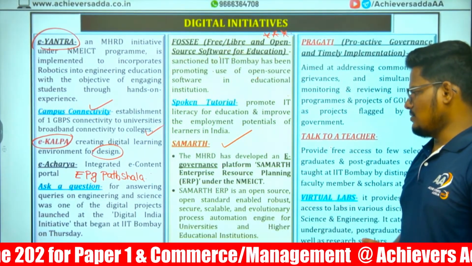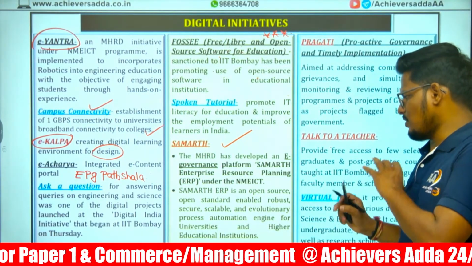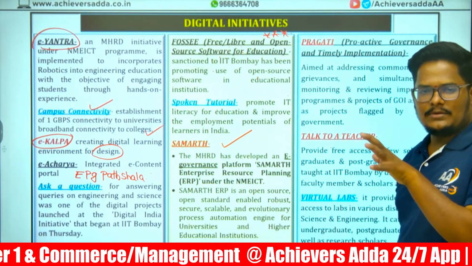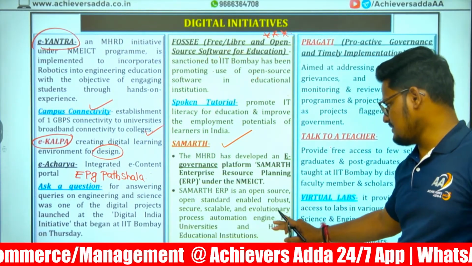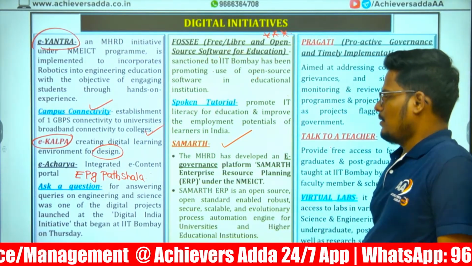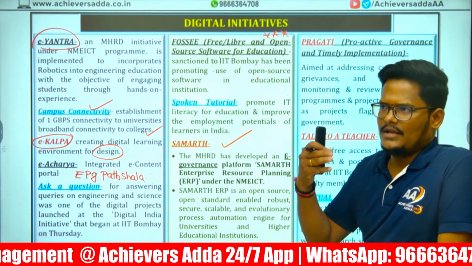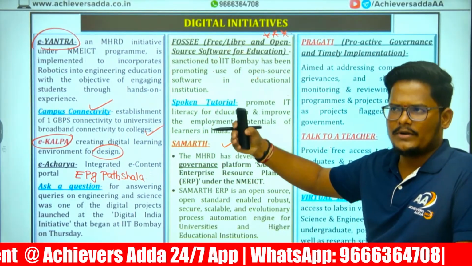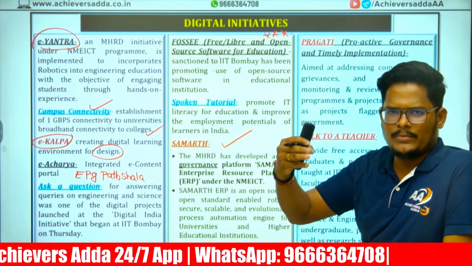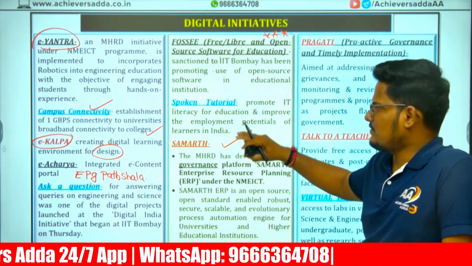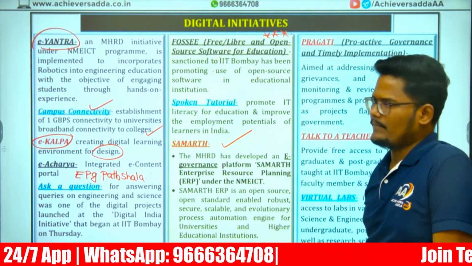It is also a secure and scalable process to automate higher education institutions as well as universities. Means whatever initiatives are brought up by the Government of India, whether they are being implemented in time or not, all those things will be there in this Samarth portal.